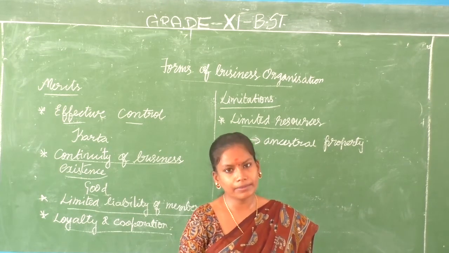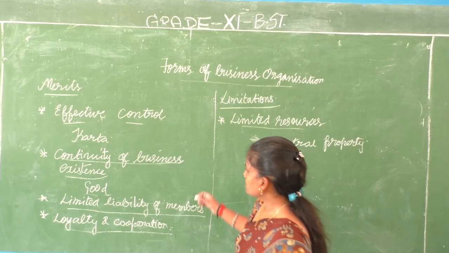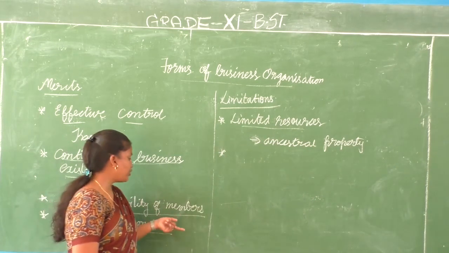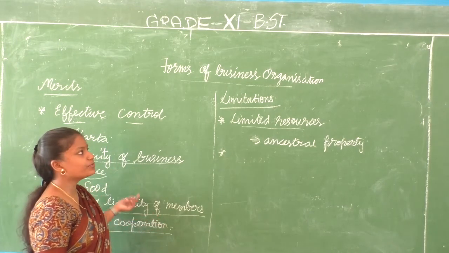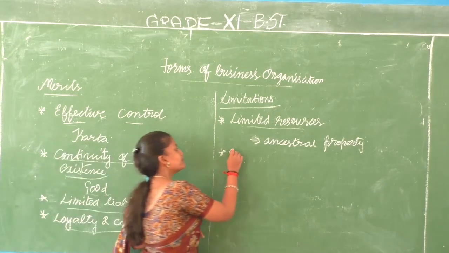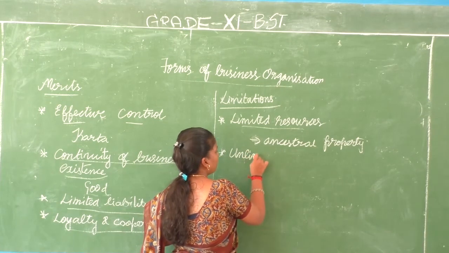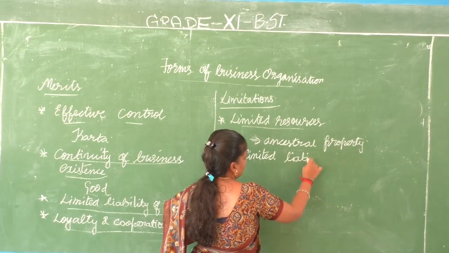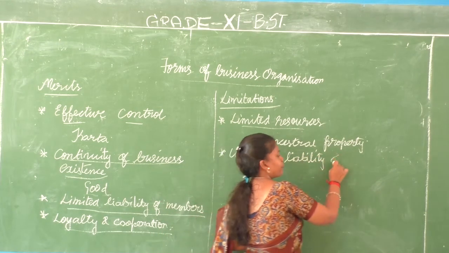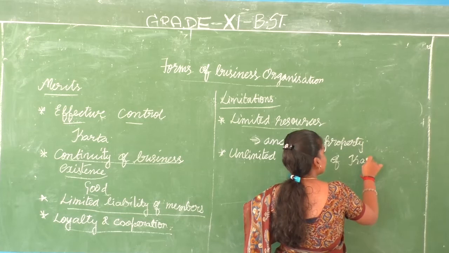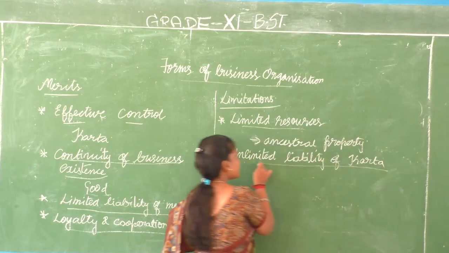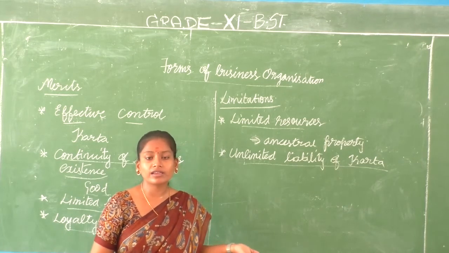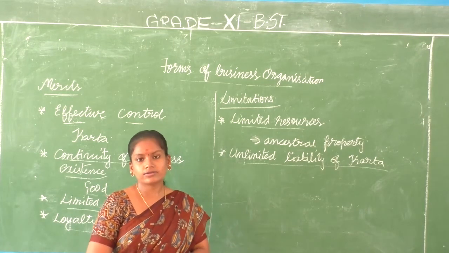The next point is that limited liability of members is supposed to be a merit, whereas the unlimited liability of the karta happens to be a threat, a limitation, because the karta has to face all the loss.